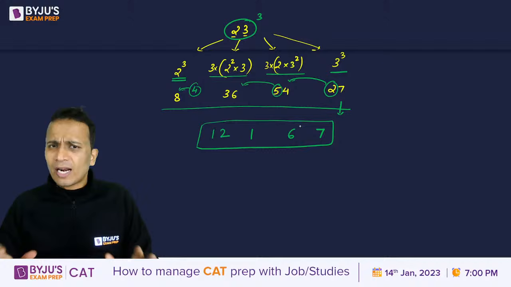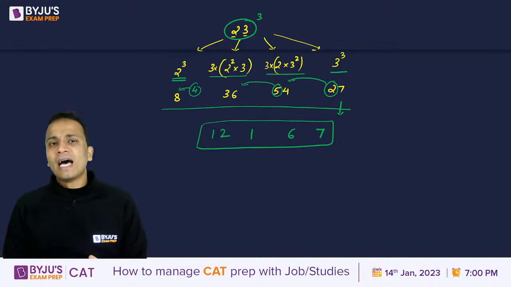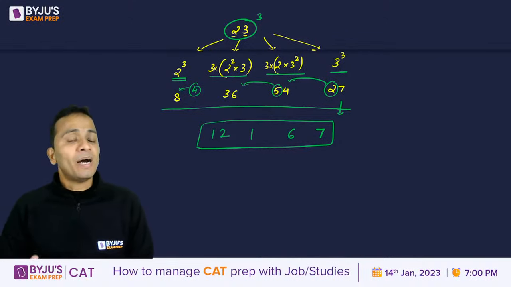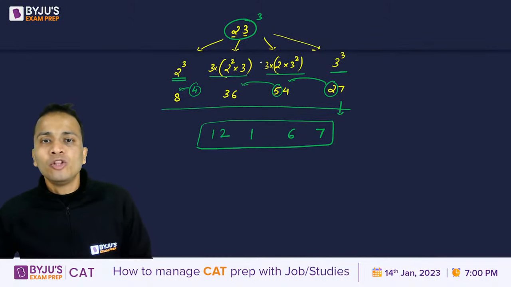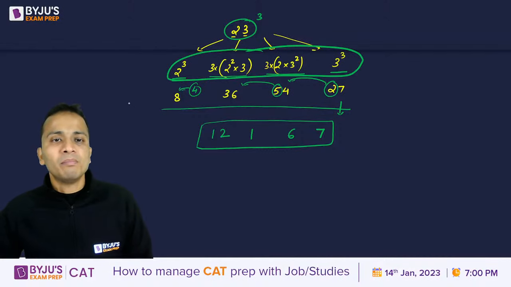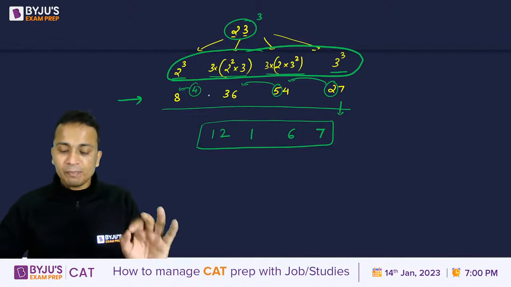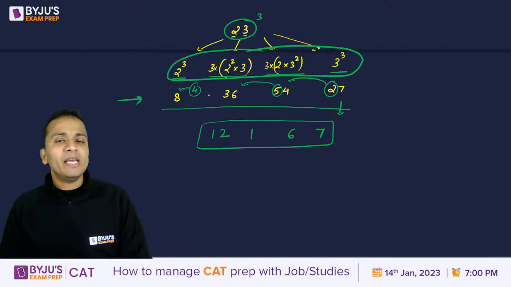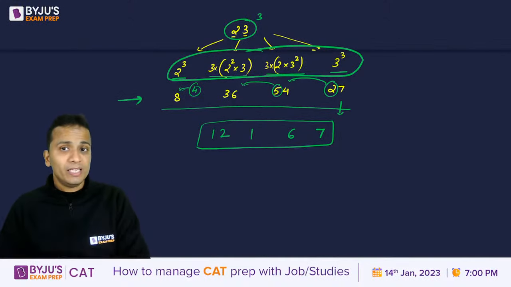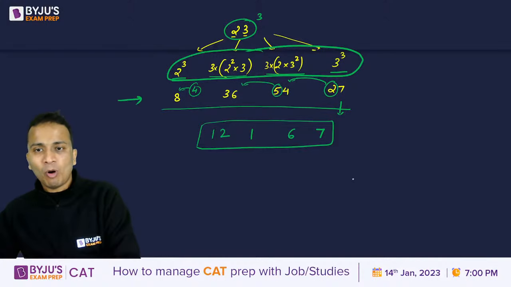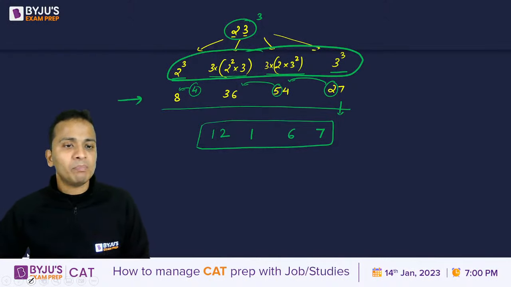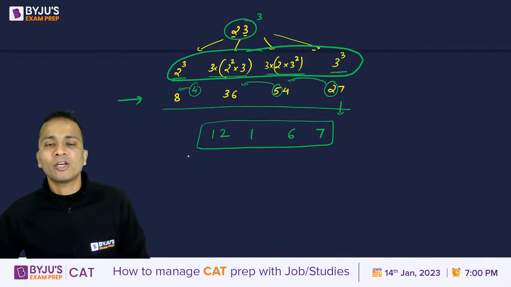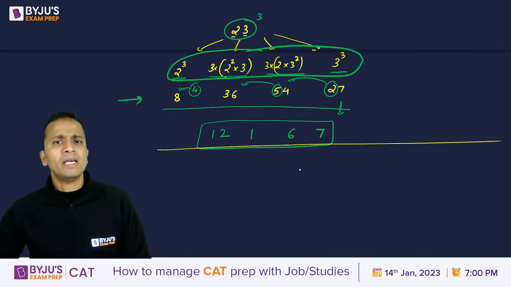All right, right now at the initial stages you might think that the method is very lengthy, but if you have a practice of this method, obviously you will not be writing this particular step. You will be writing the numbers at the second step directly. Then only you will be able to apply this method quickly. All right, so at the bottom of the screen on the right hand side, I'll take one more example and see how to calculate the cube of any other number in a quicker manner.